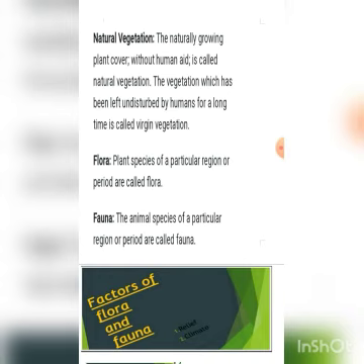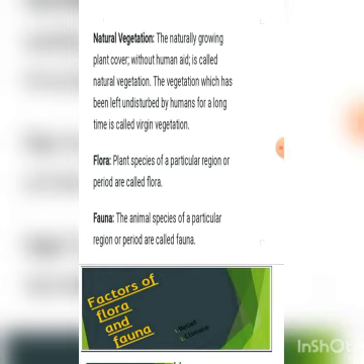And when this natural vegetation is undisturbed for a long period of time by human beings, it's called virgin vegetation. So virgin vegetation is another name for natural vegetation.